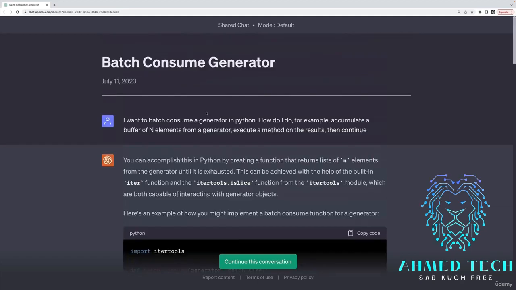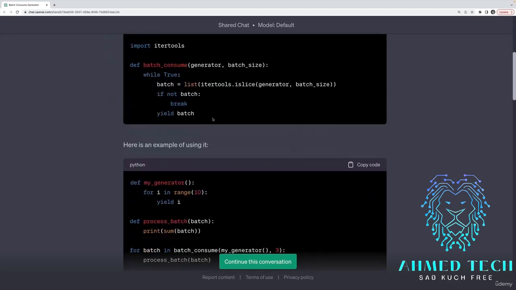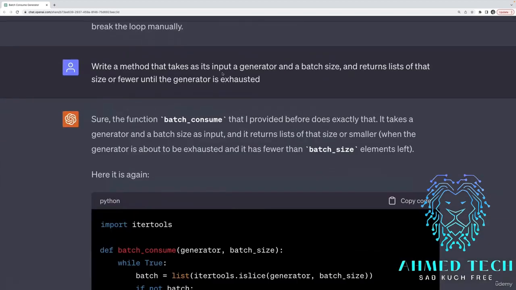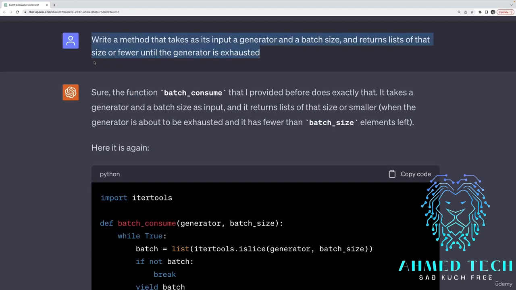So I started out with explaining that I was working in Python. I just want to tell you that because down here, I just keep going without ever saying I want this to be in Python. But I asked it to write a method that takes a generator, a Python generator, and a batch size, and returns lists of that size or fewer until the generator is exhausted. Take a generator and then split it up into lists of a certain size, this batch size parameter.